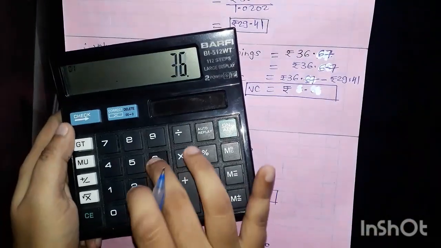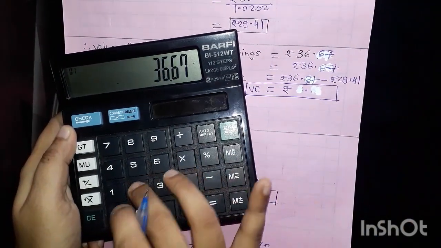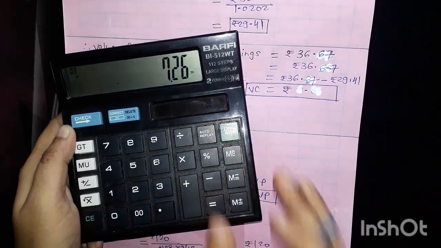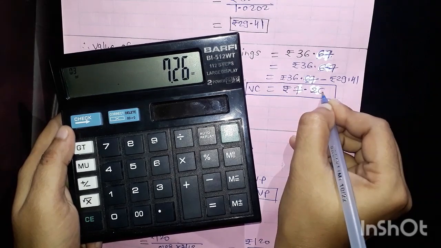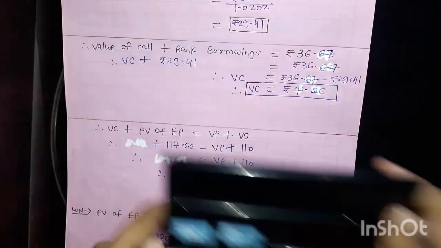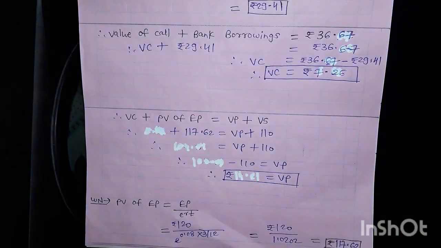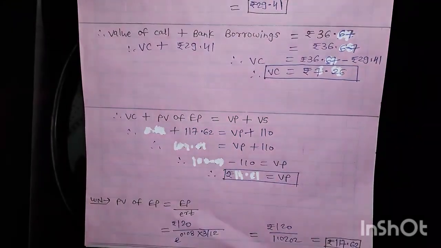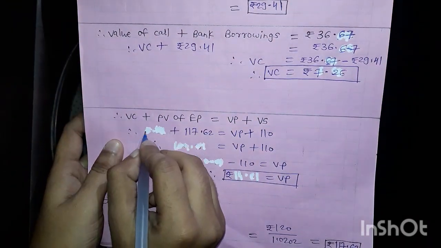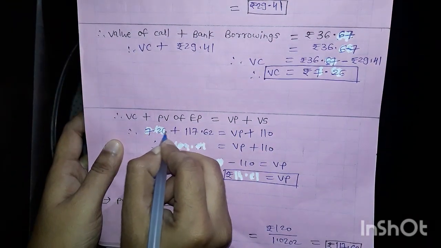So 36.67 minus 29.41, I am getting here 7.26. And now we know that in the third alternative, see, 7.26. So here we are getting the exact same answer. Okay, so the value of a call option is 7.26.